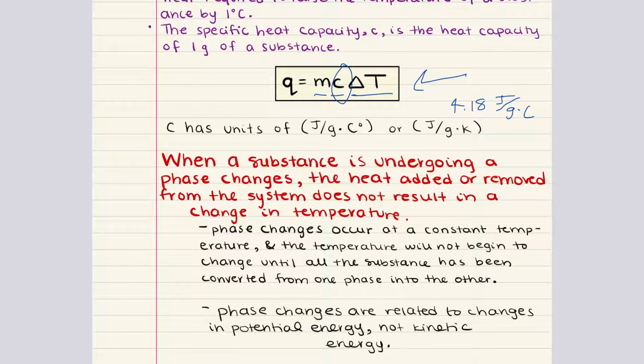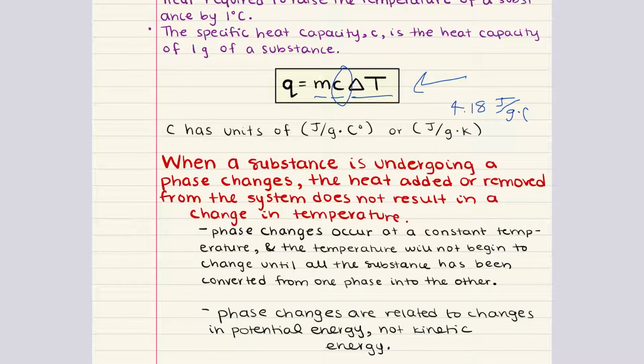Now, to further explore the practical implications of these phase changes and the energy involved, we can further analyze heating curves, which graphically represent how the temperature of a substance changes as heat is added, highlighting the transitions between different phases. So we've talked about how we can calculate the heat absorbed or released using this equation right here.